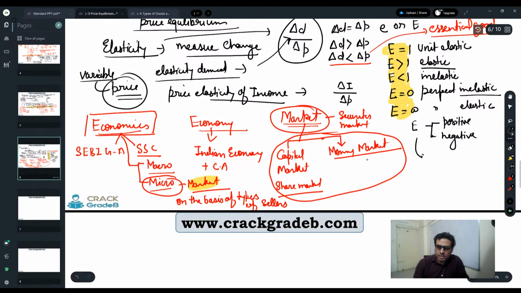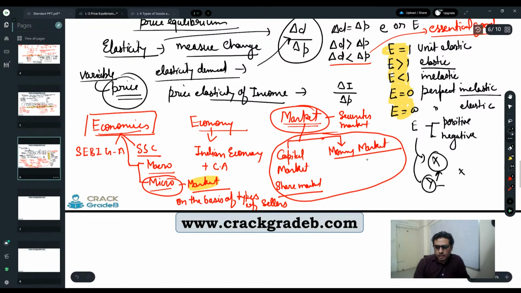We have to measure the elasticity of X and the variable is Y. We will change Y and we will see the impact on X.